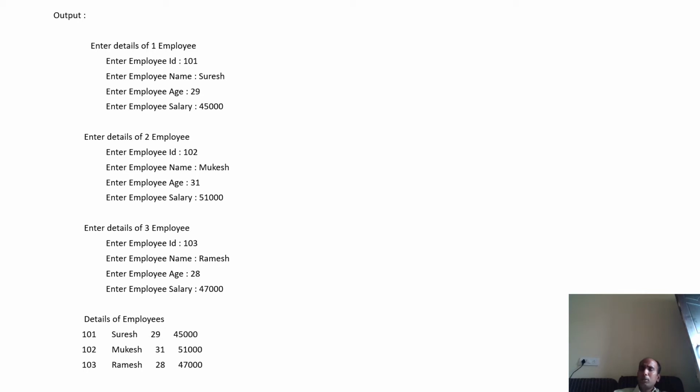So very simple. You can create an array of objects. If you create an array of objects, you do not need to create individual objects. And why is an array of objects required? Because if we have 1,000 objects, we cannot create them individually. So why not create an array of objects?